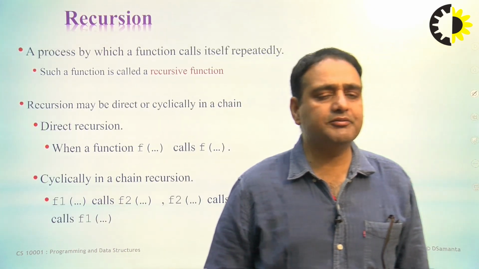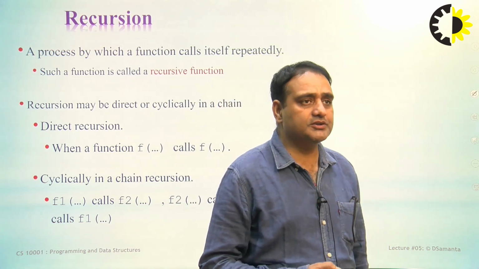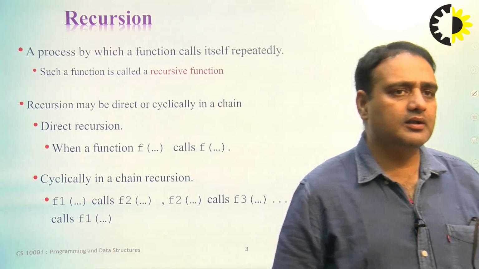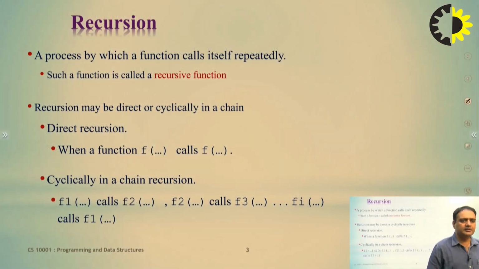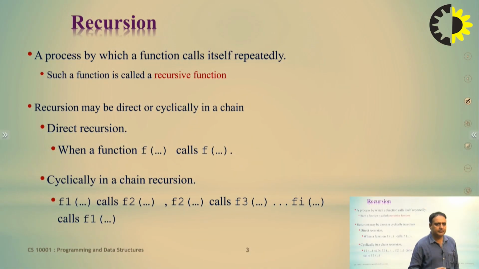Recursion: what do you mean by recursion? A function is a function which is going to call itself again and again up to a specific number of times. This particular concept is known as recursion, a process by which a function calls itself repeatedly. Such a function is called a recursive function. Recursion may be direct or cyclic in a chain.